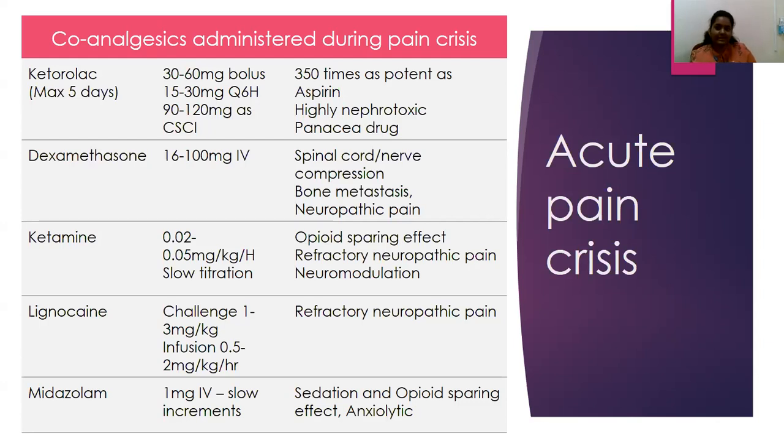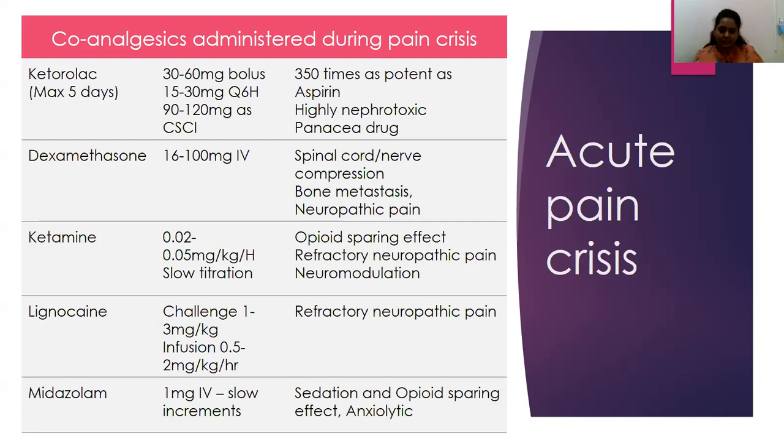But if it's CKD stage 5, then you can definitely consider giving NSAIDs because you're not worried about further organ damage happening here. So if it is mainly about pain, we can consider giving the patient ketorolac. In patients with bone mets, neuropathic pain, spinal cord compression, dexamethasone as an adjuvant can also help.